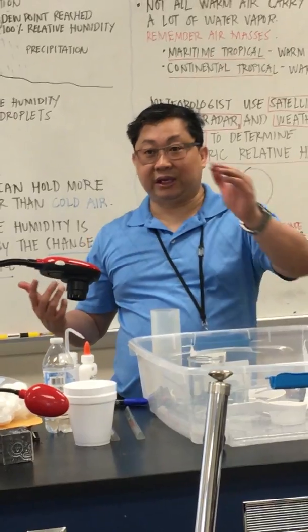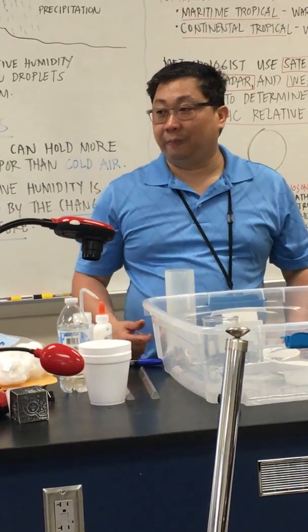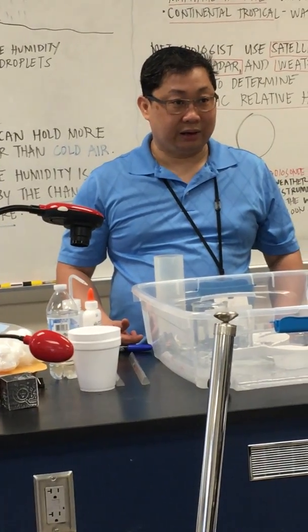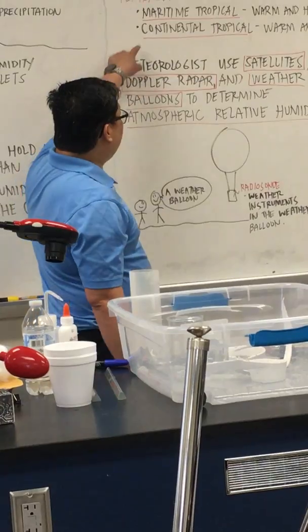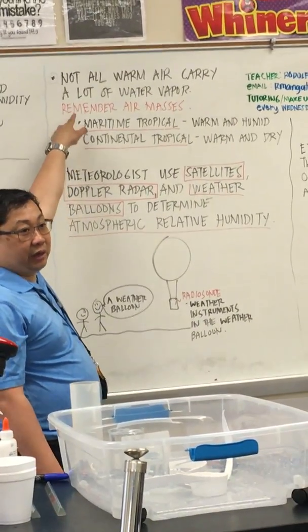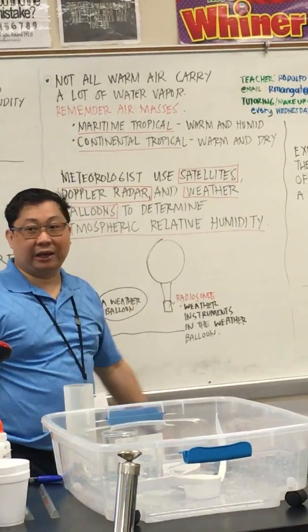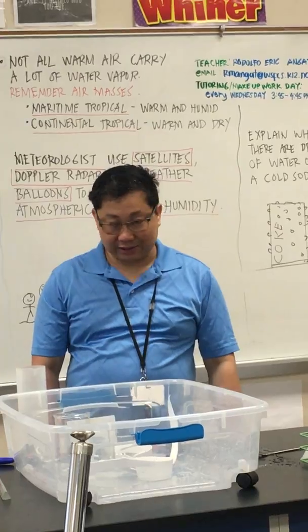If the temperature is increasing, then more water vapor can be in the air depending upon where the air is located. If it is located on a continent, then it would still be dry. If it is located above a body of water like the ocean, then it would be humid. So that's it. Thank you.